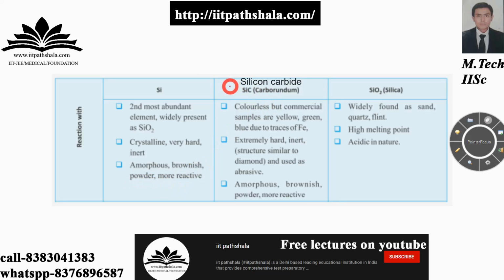Now if we talk about silicon carbide, the properties are as follows: it is colorless, but if you find it in any color like yellow, green or blue, then it is due to traces of ferrous in it. It is extremely hard and inert. The structure is similar to that of diamond and it is used as an abrasive. It is amorphous, brownish and powdered, more reactive, guys. Silica is widely found as sand, quartz or flint, has a high melting point and is acidic in nature.